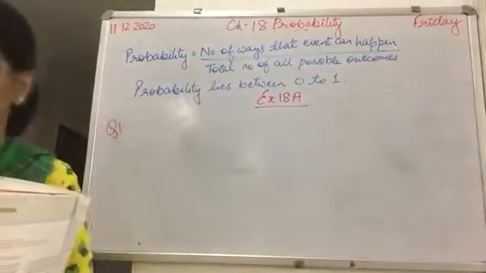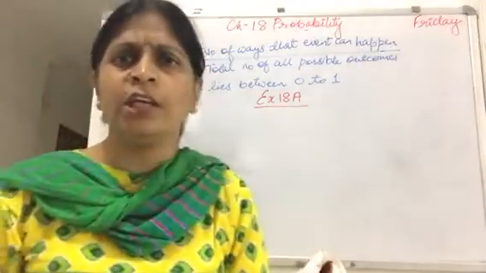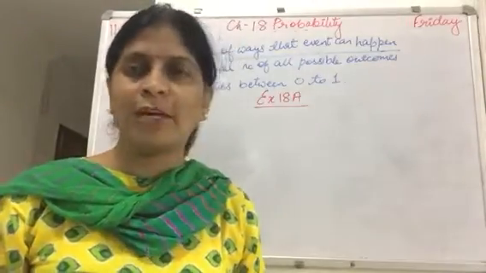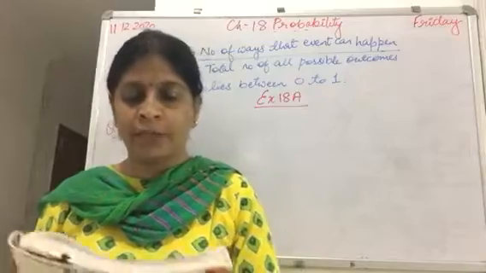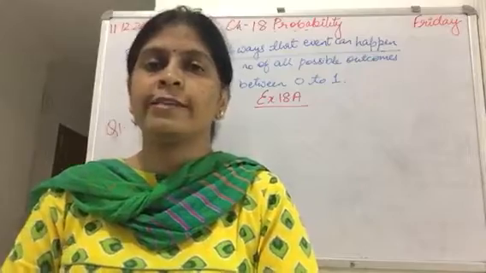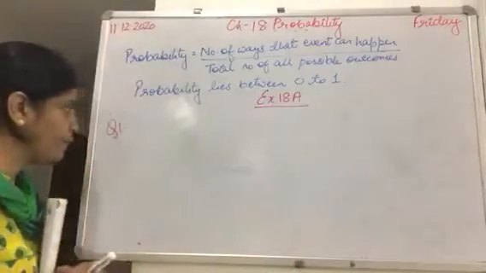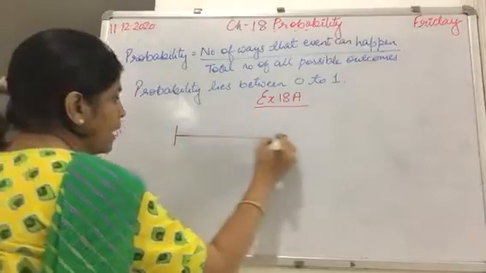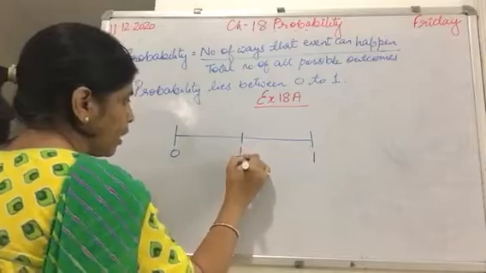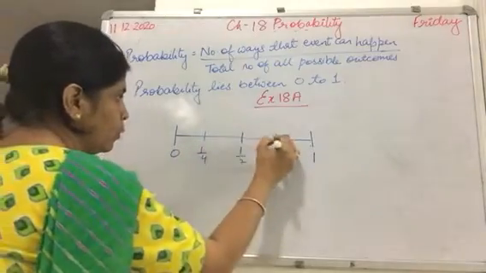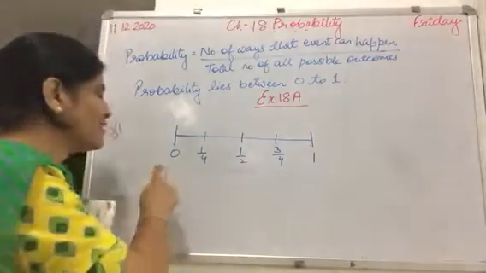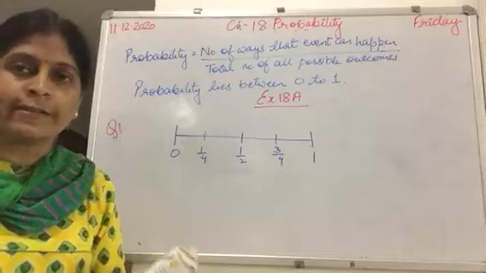Question number 1, students, you have to do it in your textbook only. Question number 1 says, mark the probability of the following on the line below. There are 4 statements given, and for these statements a number line is drawn after that. It has 0, 1, half, 1 by 4 and 3 by 4. According to the statements, you have to place the sentence letters on the line.